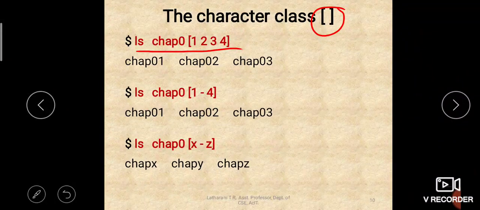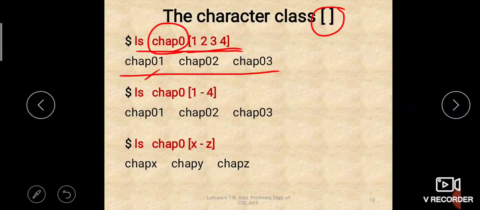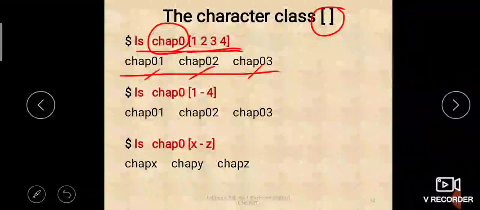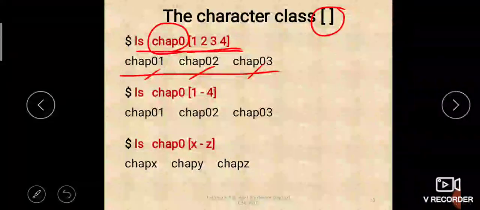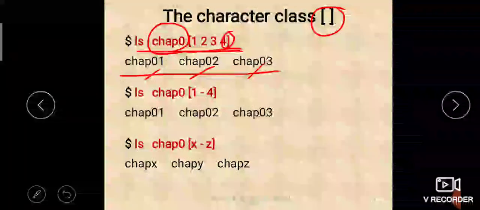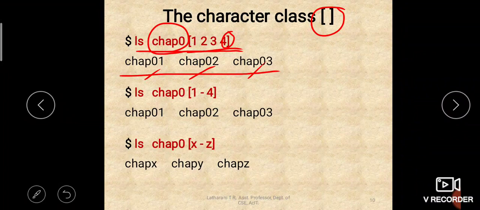That means the file name should start with chap0 and be followed by any one character, which may be either 1 or 2 or 3 or 4. So the output you will get is like this: chap01, chap02, chap03. Okay, so that will be matched. Because we don't have chap04, it is not considered. We have only chap01, 02, 03, so those will be listed.